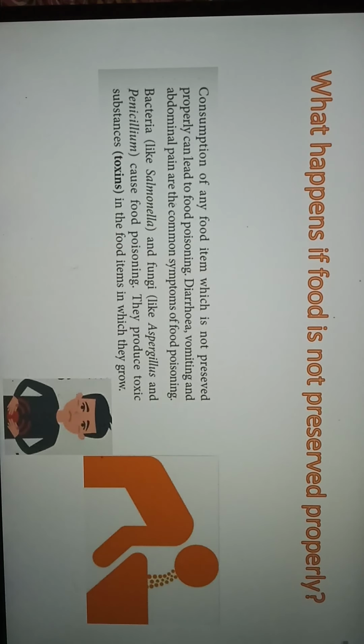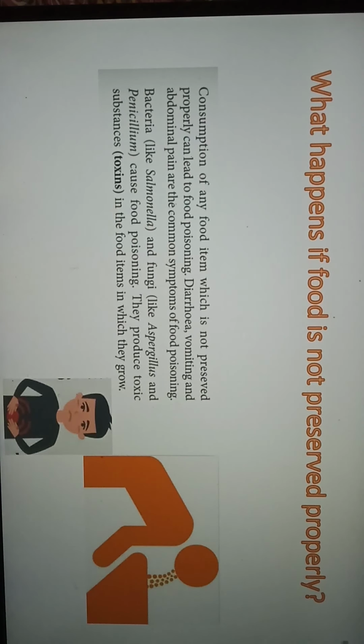The name of the bacteria is Salmonella, and the names of the fungi are Aspergillus and Penicillium. They are responsible for causing food poisoning.